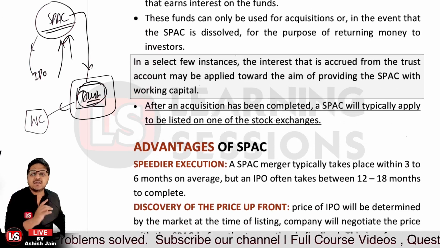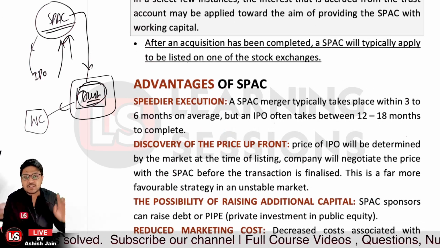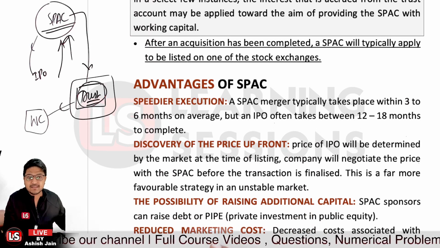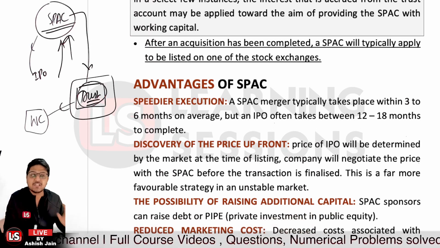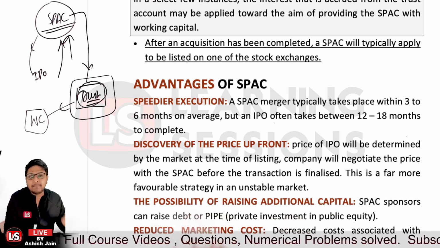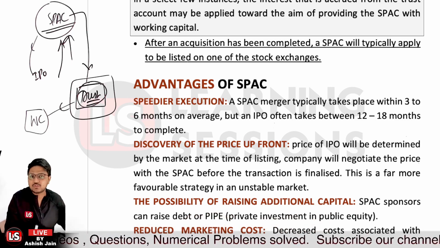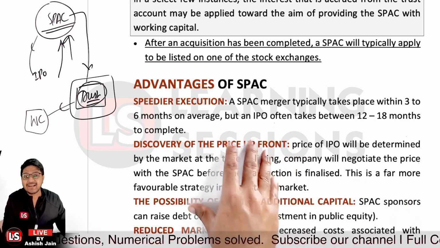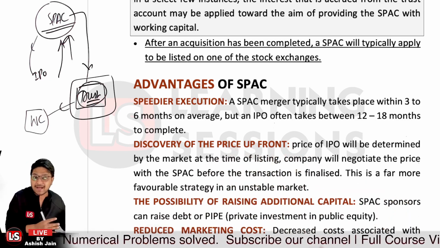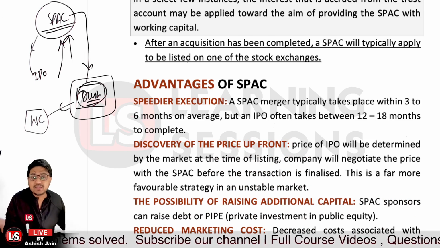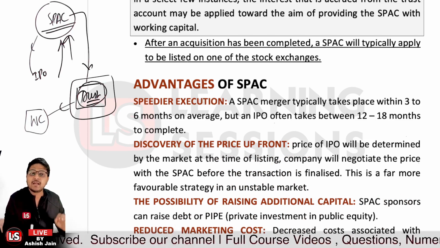Now let's have a look at the advantages of the same. First of all, it's related to speedier acquisition. In the previous scenario, I've told you that a SPAC merger typically happens between 3 to 6 months, but in case of the IPO, it generally takes from 12 to 18 months to complete. So it's a speedier acquisition related to the merger of the SPAC into something, and further discovery of the price upfront. Now the price of an IPO will be determined by the market.